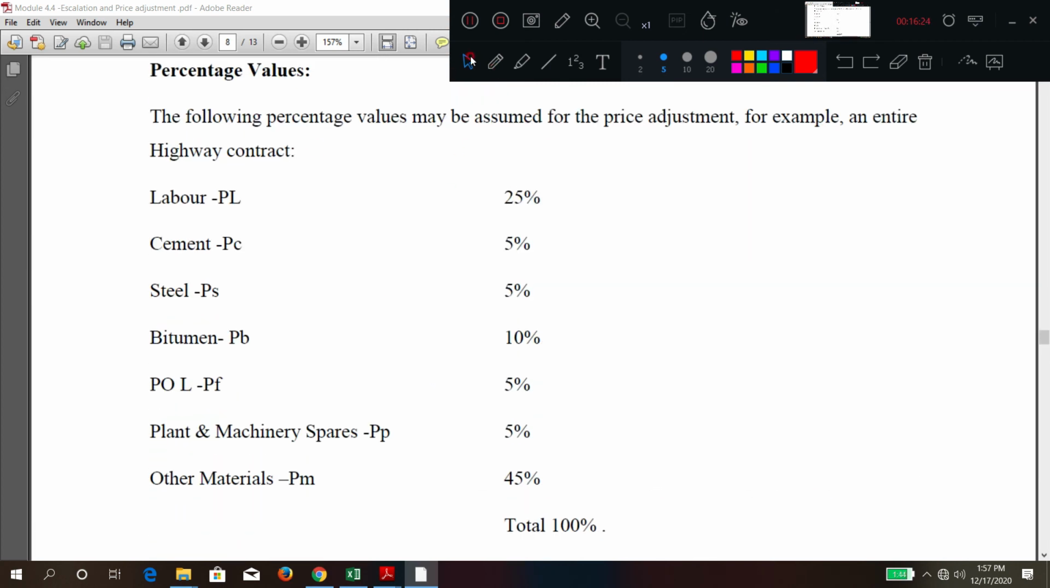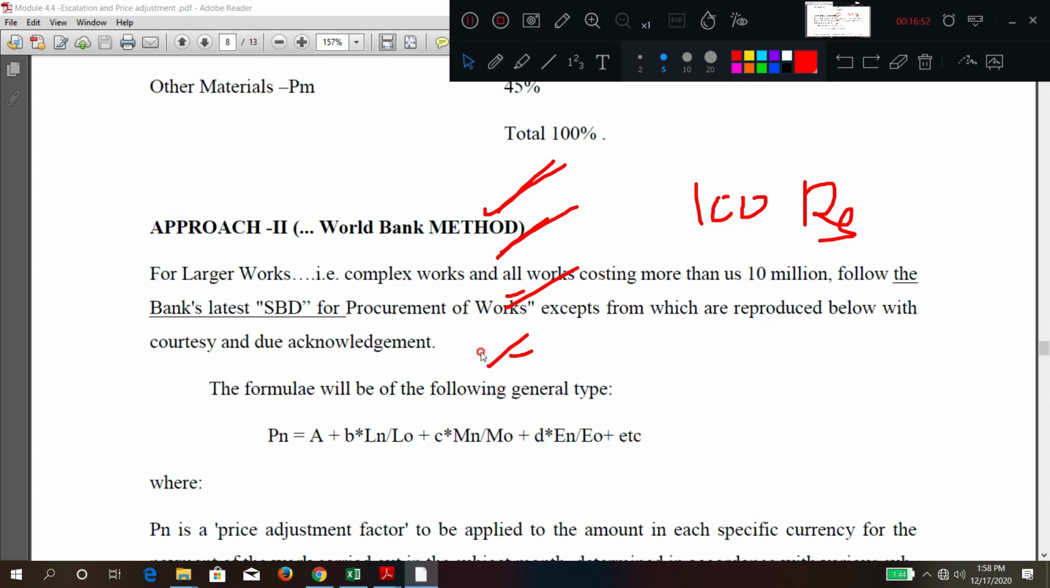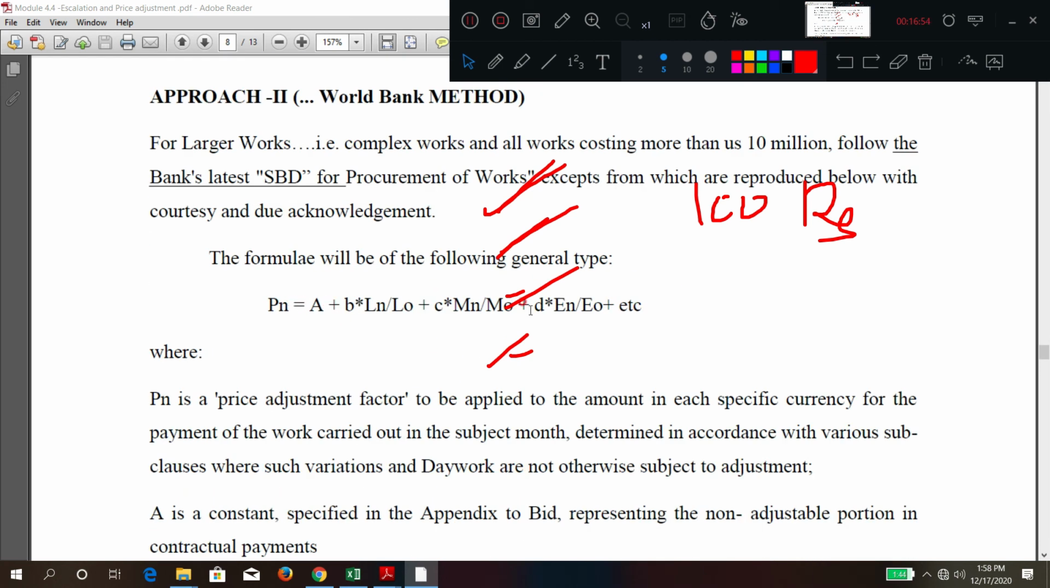Generally, this is the breakup for the total. Labor 25%, cement 5%, steel 5%, like this they have given the breakup for each work. Let us say 100 rupees of work is done. How much escalation can be claimed? A breakup is given for the different parts of the indices. The World Bank adopted a formula like this.